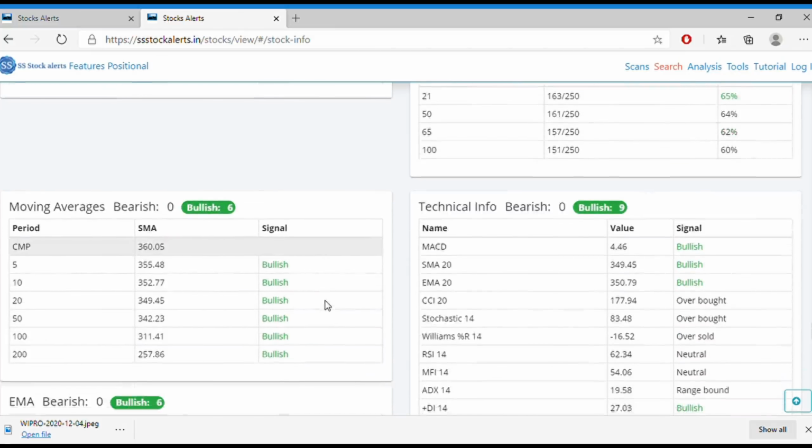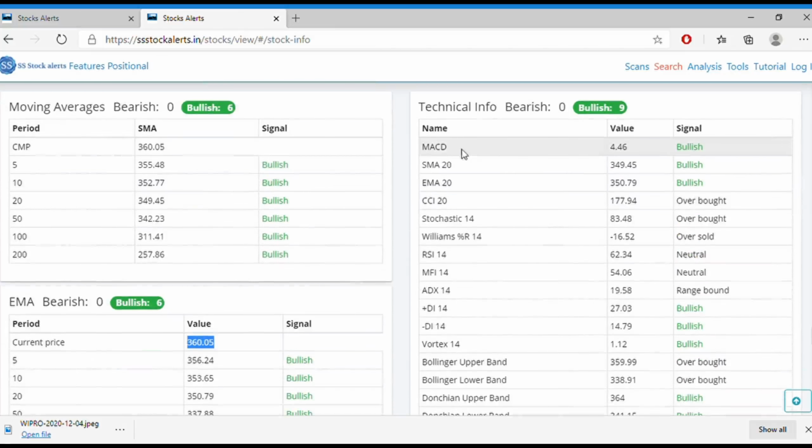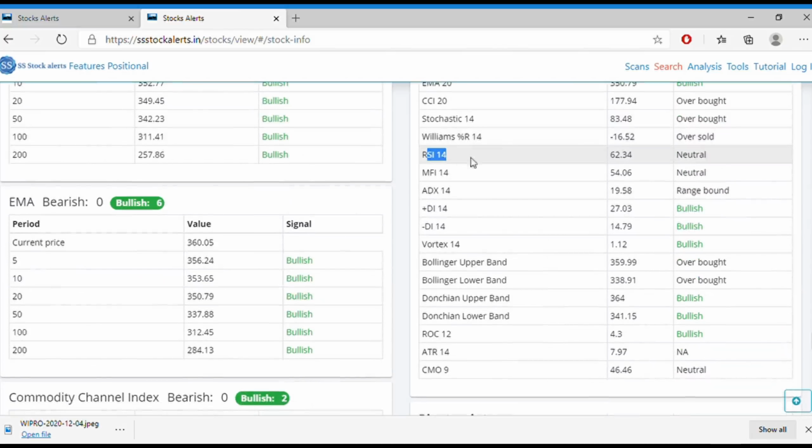And what are the other technical indicators telling? You can see here MACD is bullish, currently the value is 4. CCI is also in the overbought zone, so it is bullish. Stochastic is also in the overbought zone, so it is bullish. RSI is 62, it has good strength here. MFI is nothing but volume with RSI, and it is 54. ADX is currently in a weak trend because if it is more than 25, it is a good trend, but currently it is in a weak trend. And the Vortex index is saying 1, so it is positive.